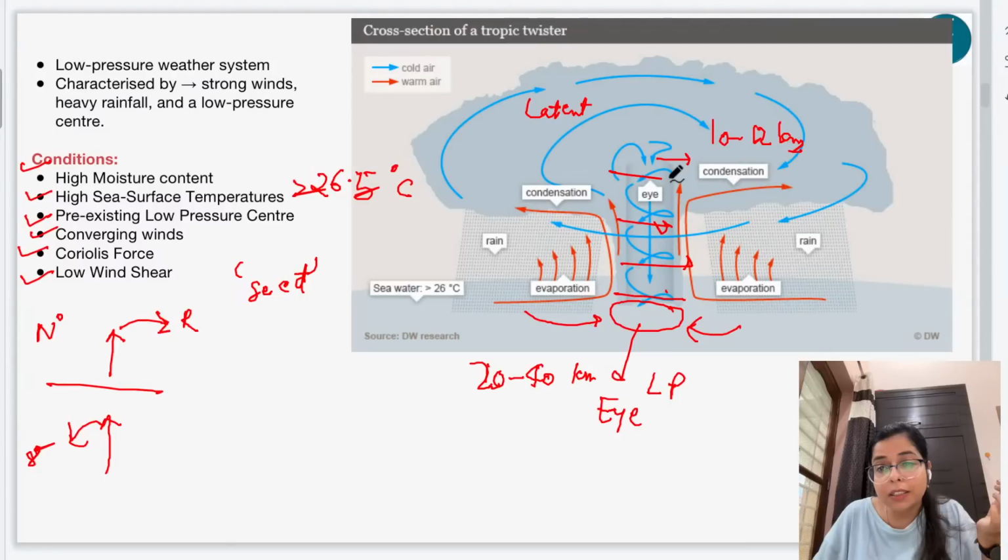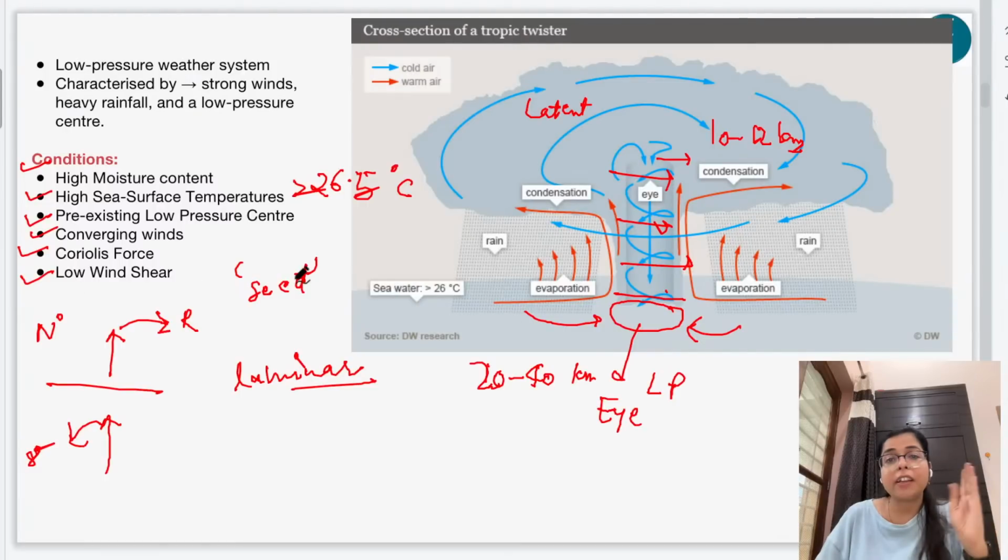That is, the speed of the air mass at the bottommost layer should be equivalent to that of the air mass at the topmost layer, right? So this wind should flow in laminar flow, right? And only when there is low wind shear will this wind be able to flow in laminar flow, right? So this is also a necessary condition, that there should be low wind shear.